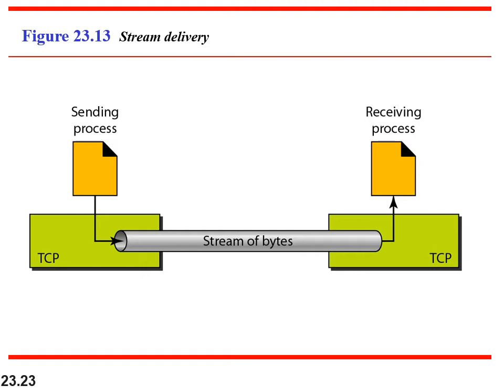Similarly, in the transport layer, we have segments. A segment is a group of bytes. In the transport layer, it is byte oriented transmission. It is sent as a group of bytes, and this group of bytes is called a segment. Between the sending process and the receiving process, a stream of bytes is transmitted.